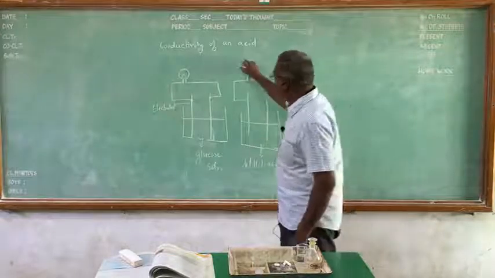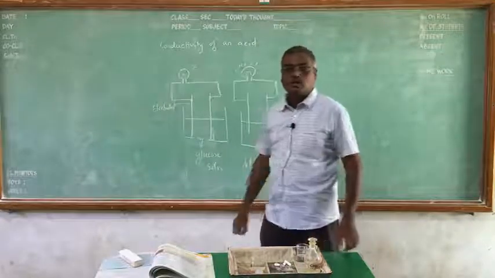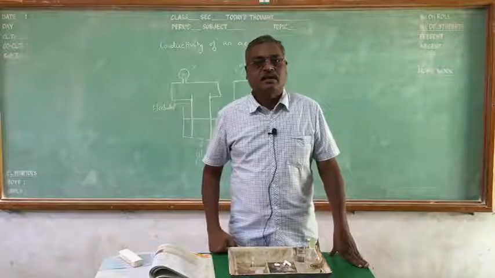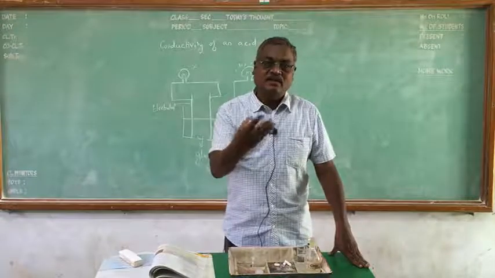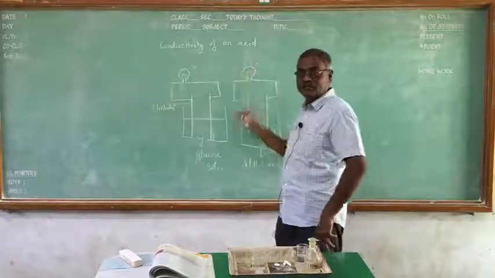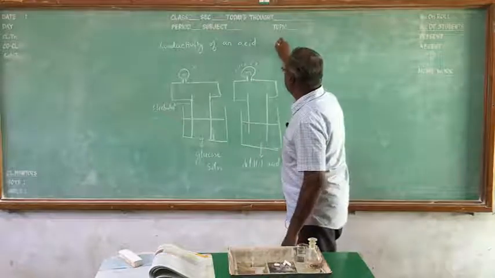Yes, the correct answer is the bulb will glow in hydrochloric acid, whereas it does not glow in glucose. This is very important. Why is it happening? You will say that acid conducts electricity. So acid is conducting electricity, so the current is passing through. That is one way. Another way we can say it is